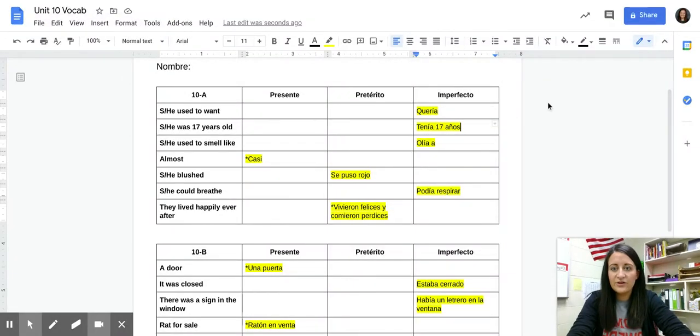Okay, let's quickly go over Chapter 10 vocab. Just 10A is what we're going to go over today. I'm going to make this pretty short and sweet. So the first one here, she used to want, is quería.